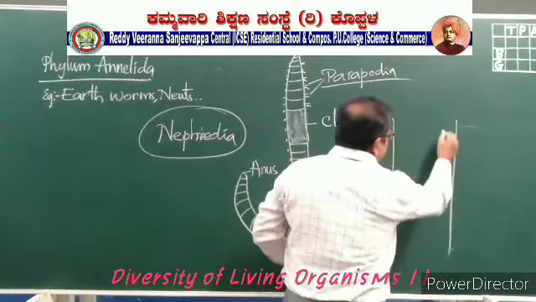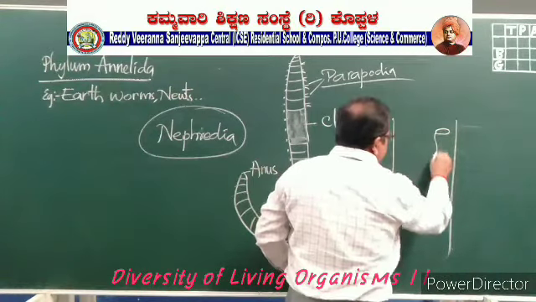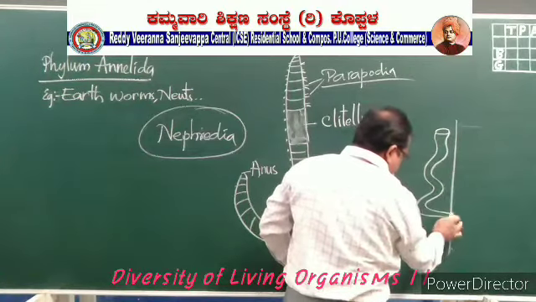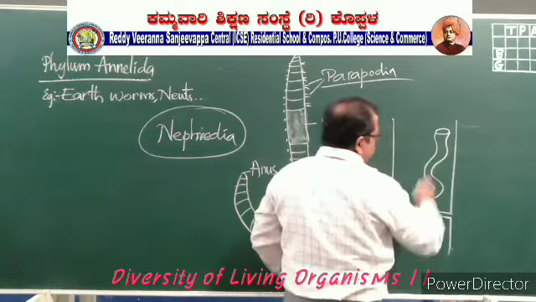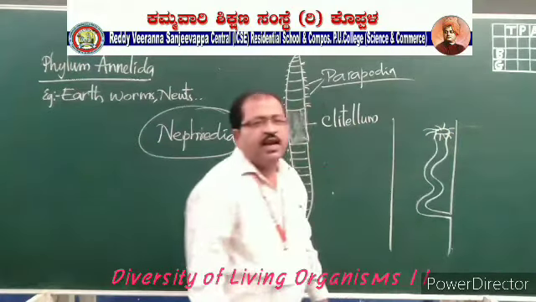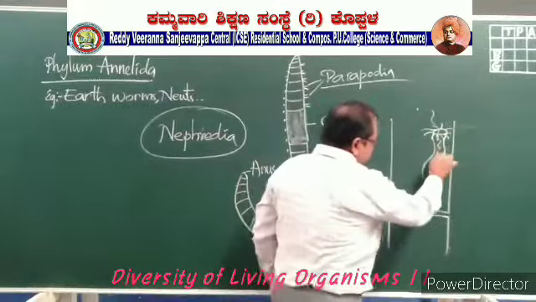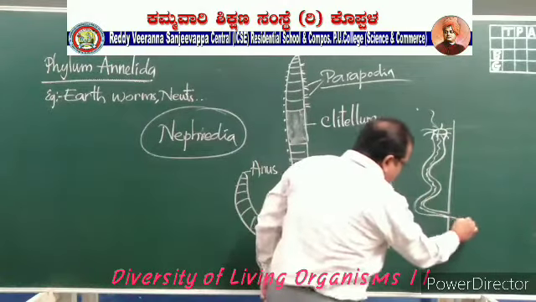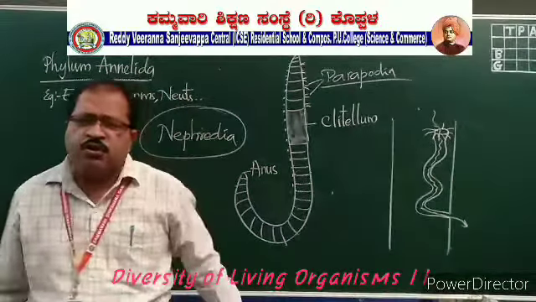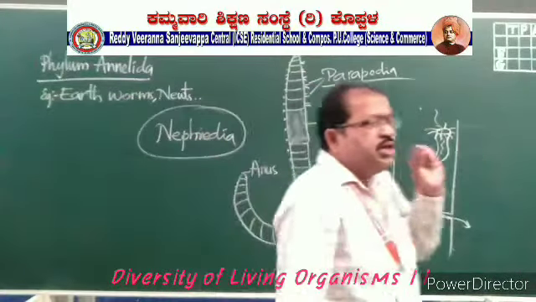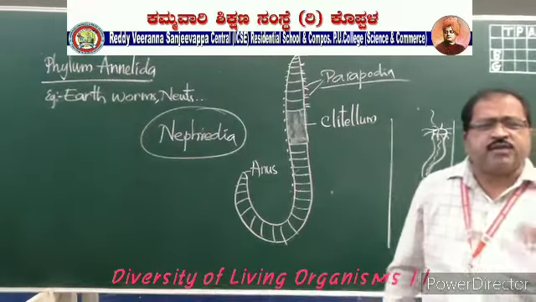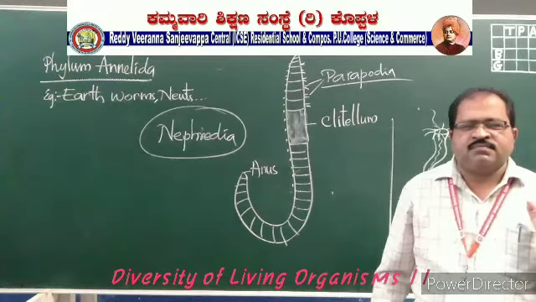Suppose this is the segment. So this is the nephridia. It is opened outside, and it has a cilia-like structure which collects the waste material. This waste material will travel along this and come out as a waste product. And the waste material which comes out from this earthworm is useful as organic material, because it is a rich source of nitrogenous wastes.